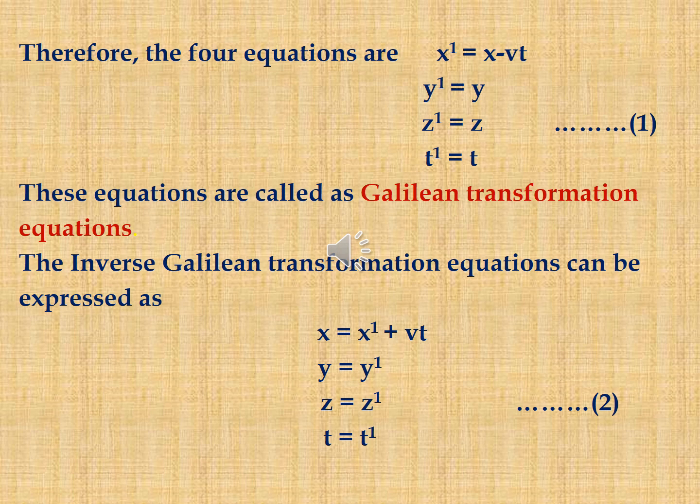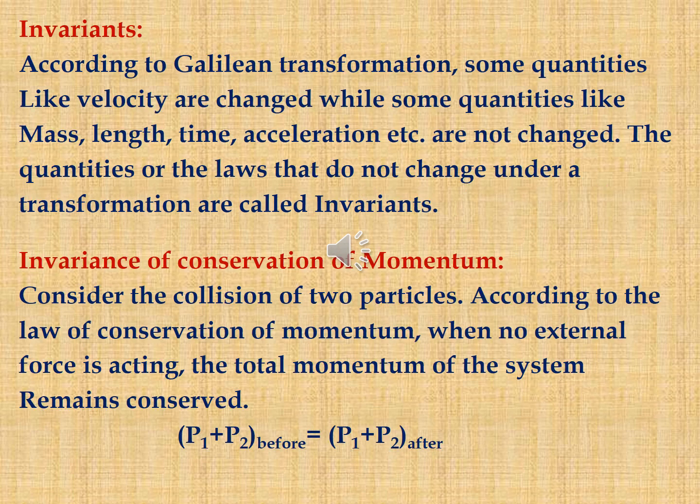The inverse Galilean transformation equations can be expressed as x is equal to x' plus vt, y is equal to y', z is equal to z', t is equal to t'. That is equation 2. So the Galilean transformation and the inverse Galilean transformation are both in opposite directions. That's why we are getting these types of equations.